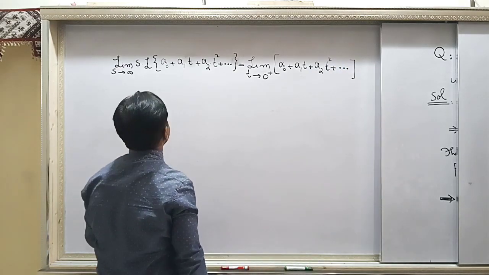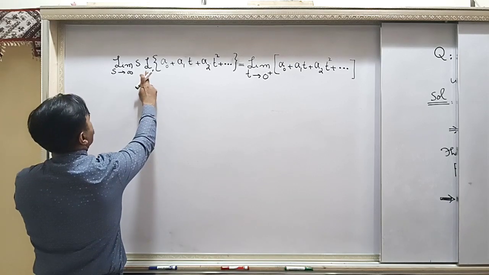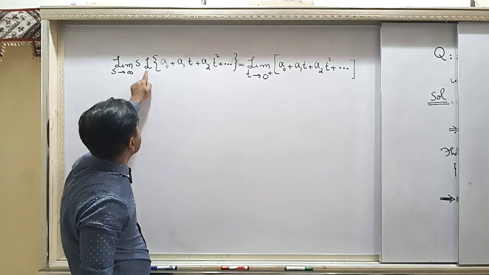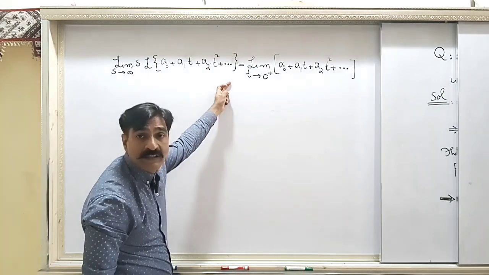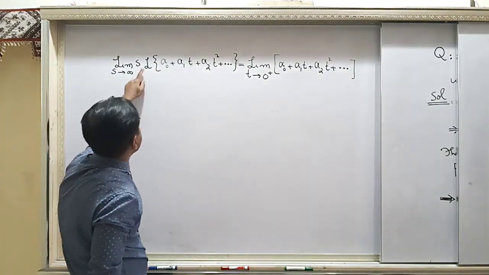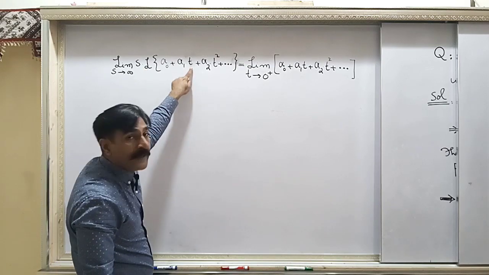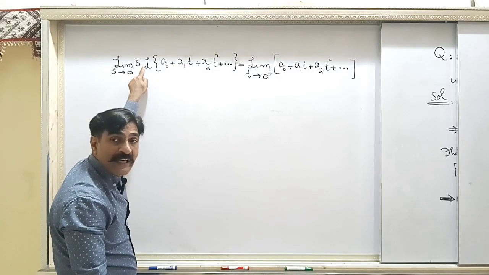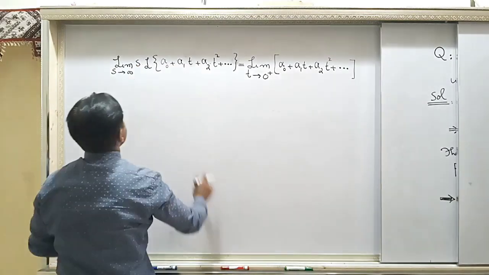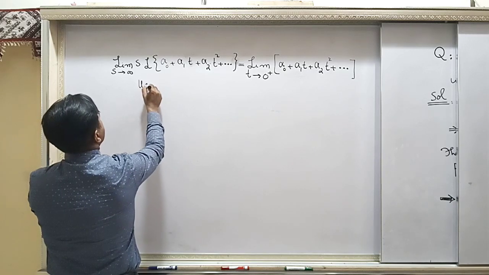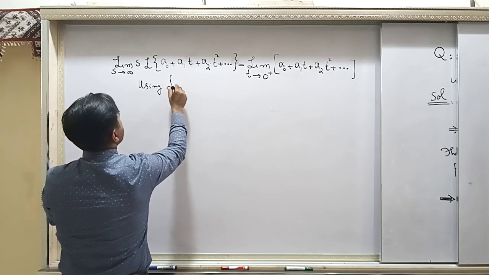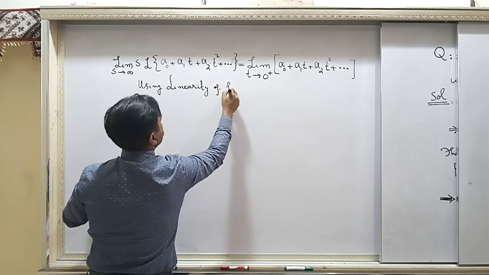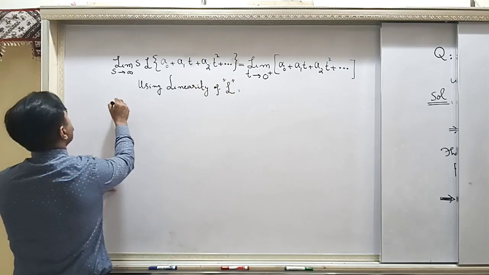Now you know the Laplace transform is a linear operator, and using its linearity we can simplify this. What is the linearity property? The operator acts on the function, and the constant is written in front of the operator L, on the left of the operator. So, using linearity of L, what do you get?